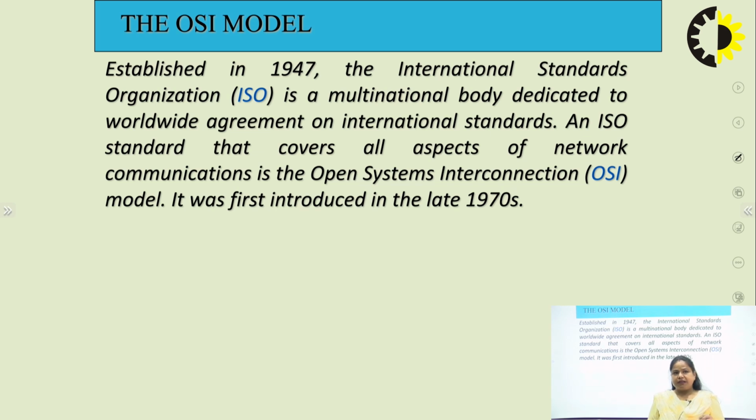It was given worldwide agreement on international standards with the help of the ISO. ISO stands for International Standard Organization. This model, which covers all the aspects of network communication, is the OSI model. It was first introduced in real life in the 1970s.